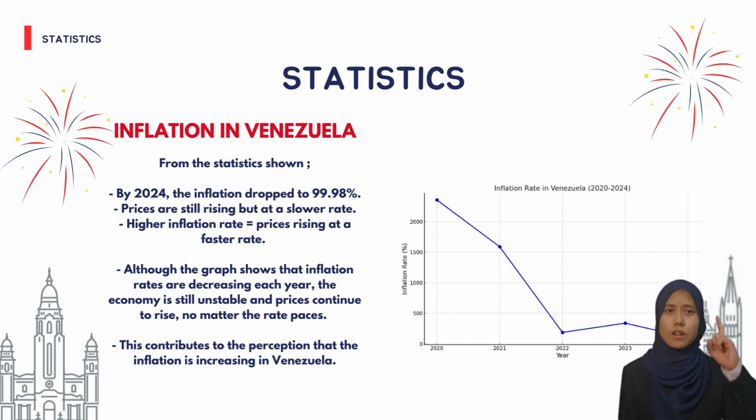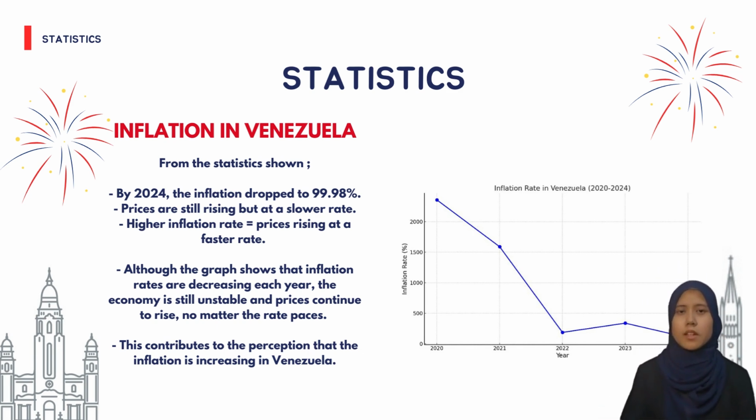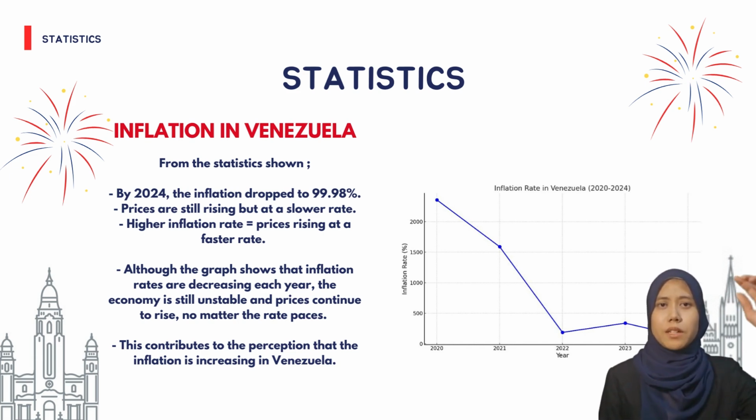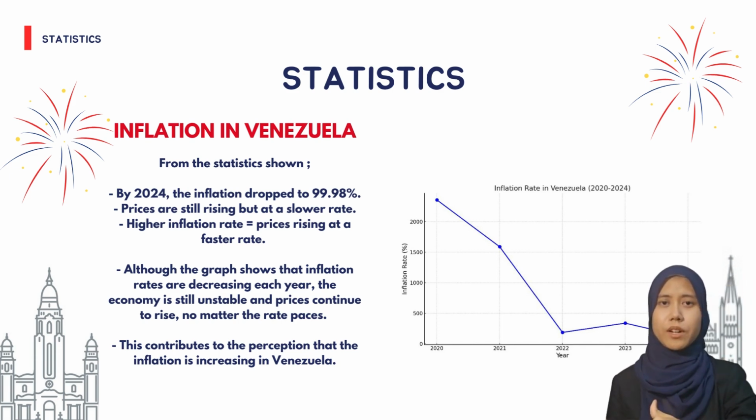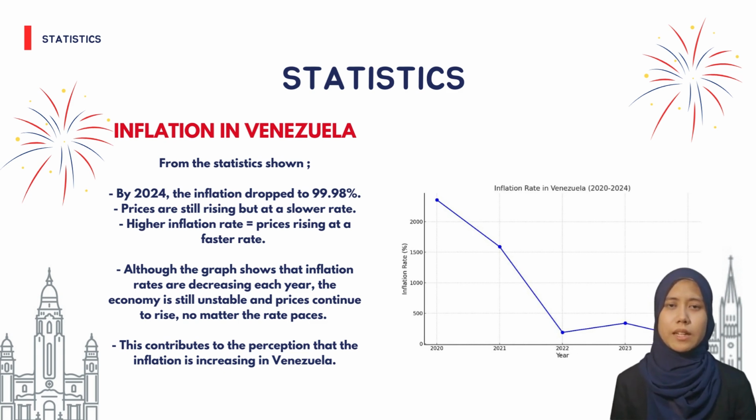So, as you can see from the graph above here, from the year 2020 to 2024, you can see a significant drop in the inflation rate. So by the end of 2024, the inflation rate has dropped to 99.98%. But this does not mean that the inflation in Venezuela is decreasing.